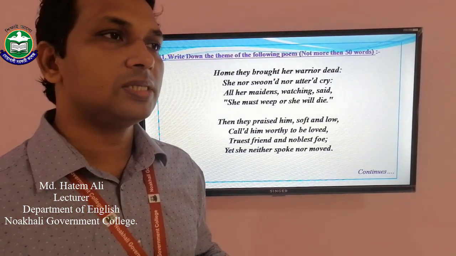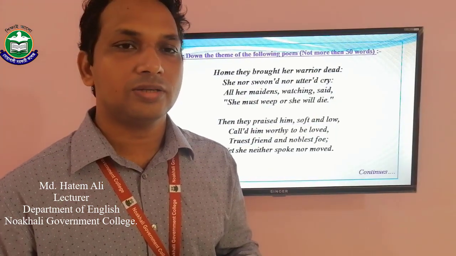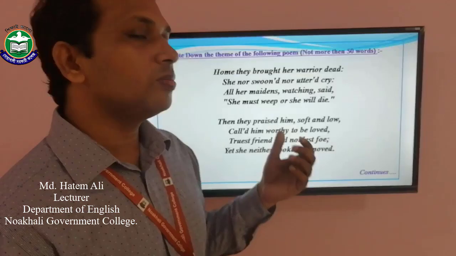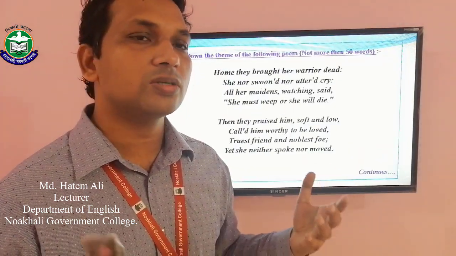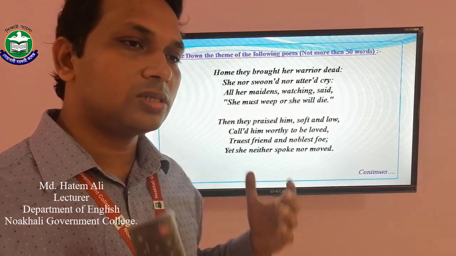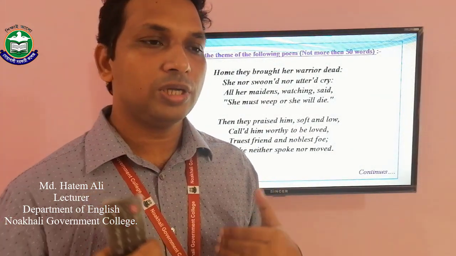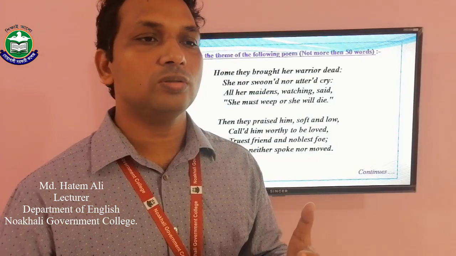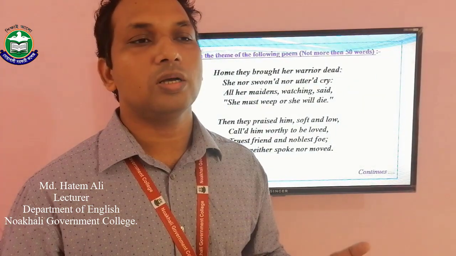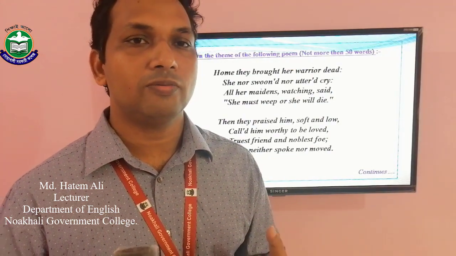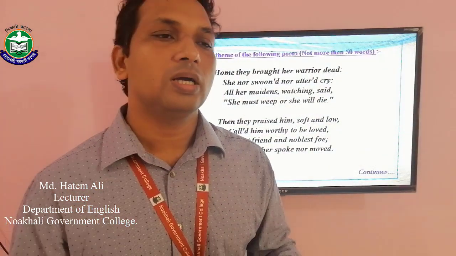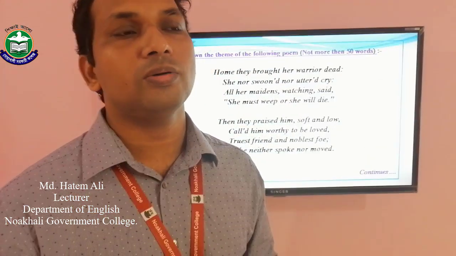All her maidens means her attendants. Her attendants gather around her, saying that she must weep. This lady must weep. She must cry, or she will die. We know that in such a situation, we should express our emotion. Otherwise, we will not be able to reduce our grief. So her maidens, in the next few stanzas, you will see, will play some tricks on her to make her cry.